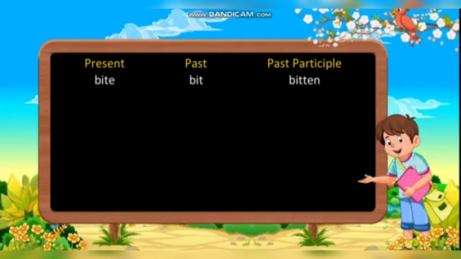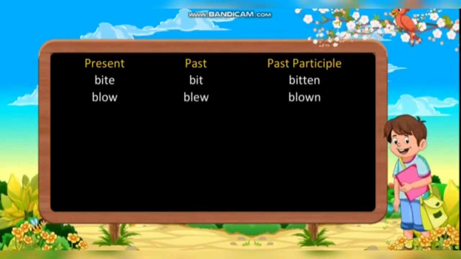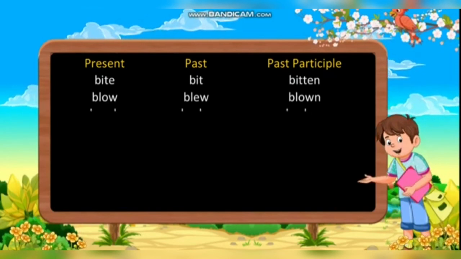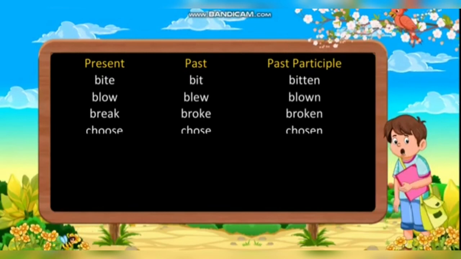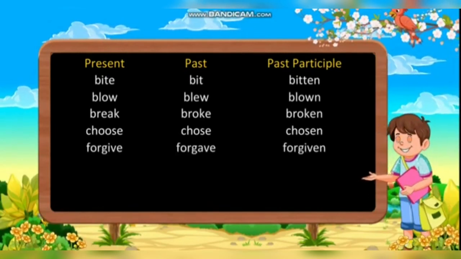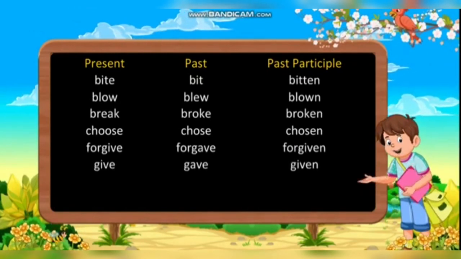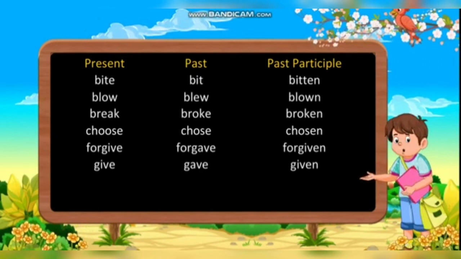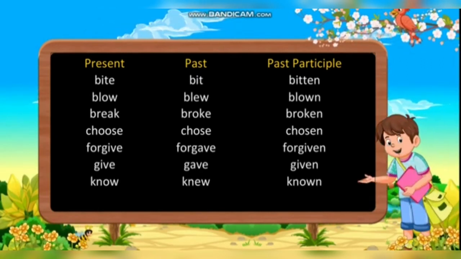Bite, bit, bitten. Blow, blew, blown. Break, broke, broken. Choose, chose, chosen. Forgive, forgave, forgiven. Give, gave, given. Know, knew, known.